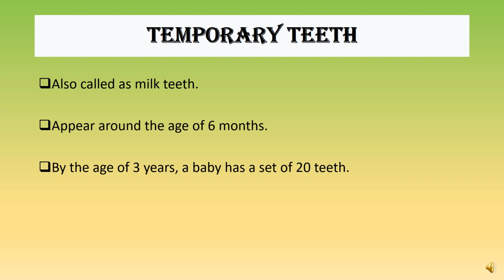By the age of 3 years, a baby has a set of 20 teeth. They fall between the age of 6 to 12 years. What are these teeth called? Temporary teeth. In the age gap between 6 to 12, the temporary teeth fall down.